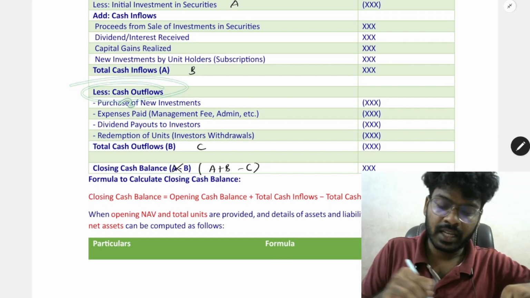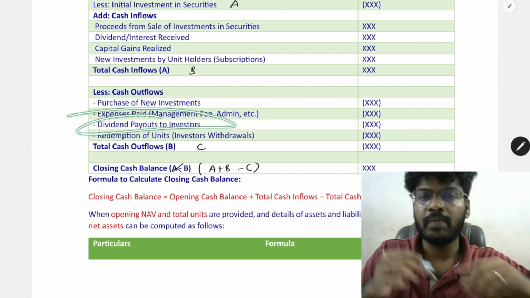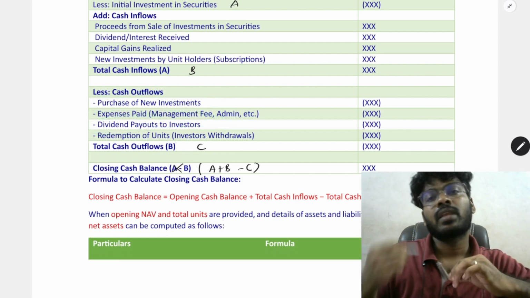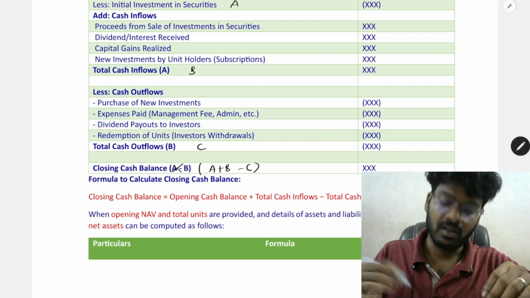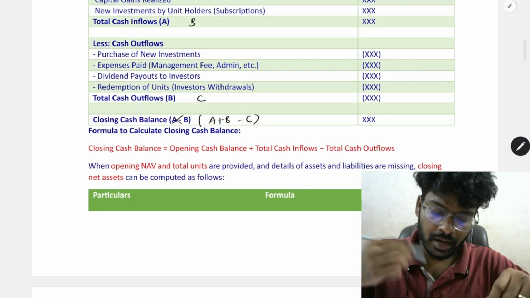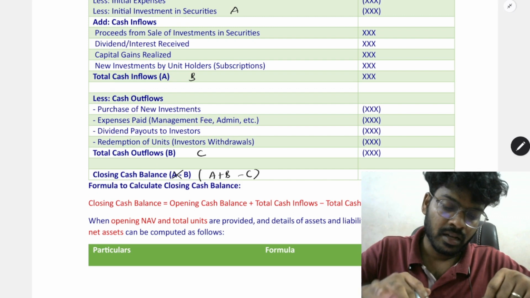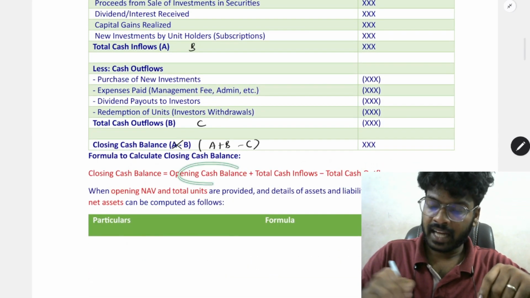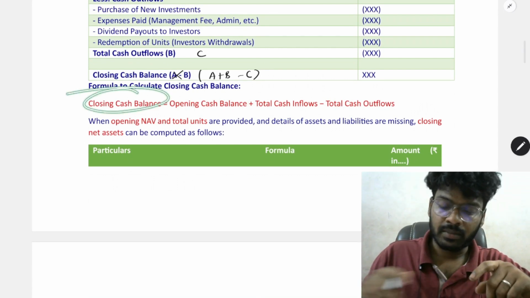So what are the cash outflows? Purchase of new investment, expenses paid, and the dividend paid by the mutual fund based on the income earned, which can be paid out to the investors. And the redemption of units by the unit holders. Next, total inflows, total outflows, and opening cash balance. So opening cash balance plus total inflows minus total outflows will give you the closing cash balance.